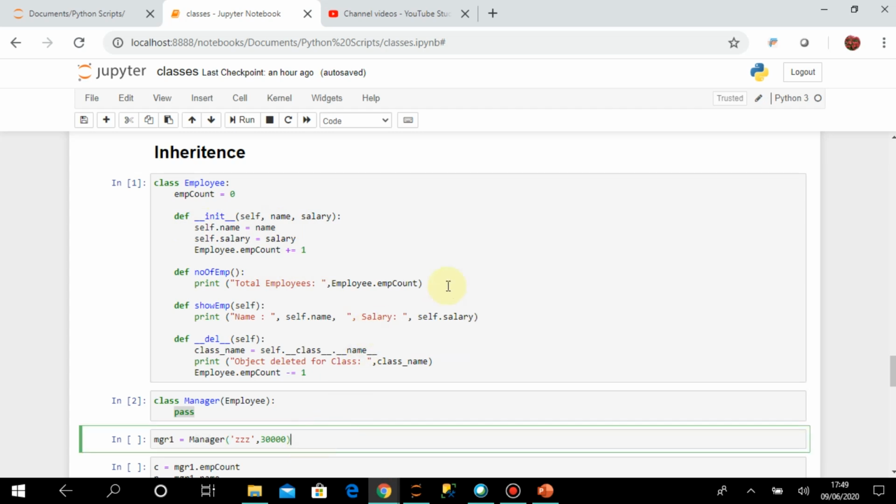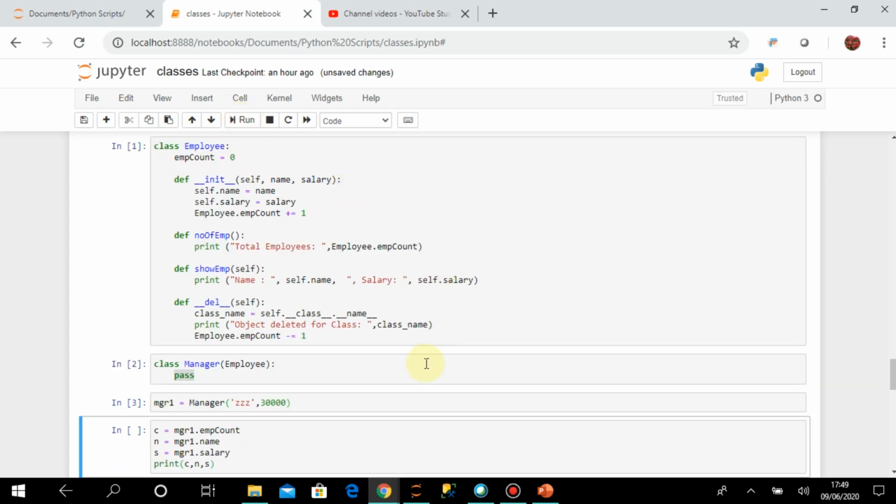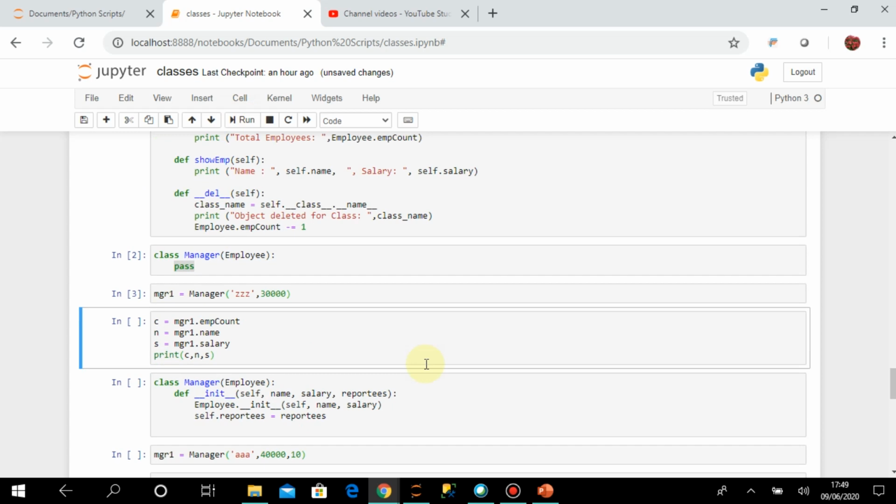Okay, so let us execute this. So this mgr1 object is created. This statement was executed successfully. In the next set of statements, I am taking these data attributes of manager, or employee you can say, because these are all employee data attributes that have been inherited in the manager class. So let us retrieve these data attributes for this mgr1 object and print.